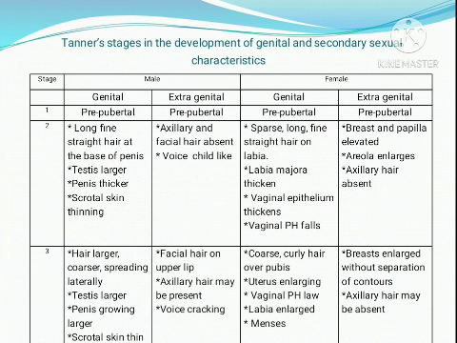We will see the Tanner stages in the development of genital and secondary sexual characters. According to Tanner, he identified 5 stages of development of puberty. The first stage is pre-pubertal, there is no change, just like a child, and in the fifth stage the adult characters are developed.